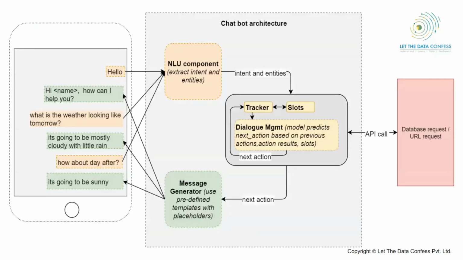So here you can see a very basic chatbot structure. Suppose someone is saying hello, then the reply is hi, how can I help you? These are the message generators. First it will try to understand what is meant by hello, try to find the intent and entities, and it will go to dialogue management. How the conversation flow will be decided and what response will be generated, this complete thing is considered dialogue management. As I said in the initiation, it is the heart of the whole chatbot.